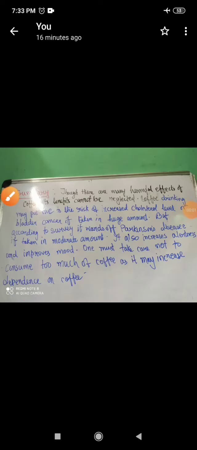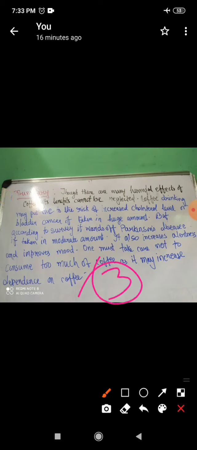Now this is the final part of note making, that is the summary writing. See, the summary should not be more than 60 or 70 words. Write a small summary. Again, this will contain 3 marks. Summary writing. If you have understood the passage, if you have written the notes, then writing the summary is really easy, right? Though there are many harmful effects of coffee, its benefits cannot be neglected.